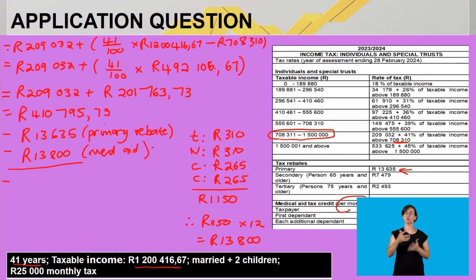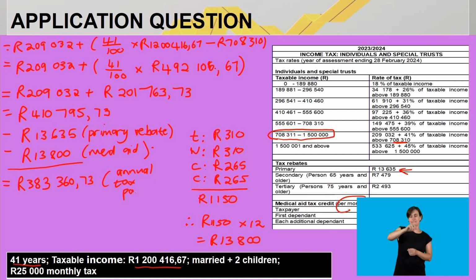That will give me an amount of 383,360 rand and 73 cents. Now, what do I call this amount? This is your annual tax payable. This is what Mr. Watson should be paying per year.